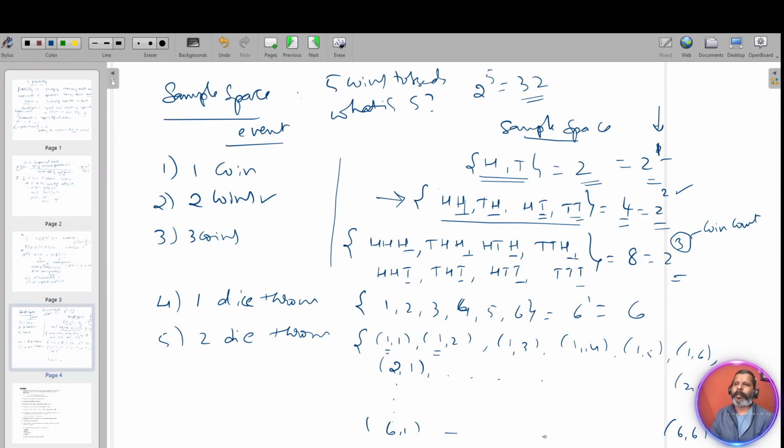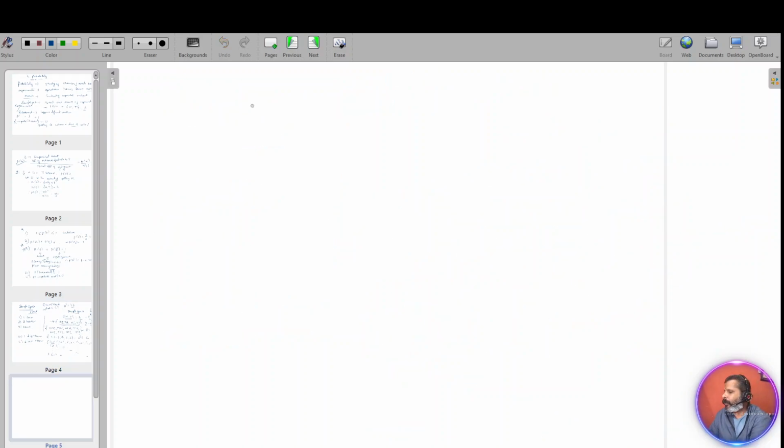How many outcomes will there be when 2 dice are thrown? Just check the rule: 6 squared, obviously 36 sample space. Remember, it's a very important topic. Questions may come like, if 2 dice are thrown, what is the probability that both dice show the same number? That means you will have 1 1, 2 2, 3 3, 4 4, 5 5, 6 6. 6 will be the event outcomes. 6 by 36 is the probability. So that is 2 dice. Coming to the cards, we'll see the cards part and wind up the class.